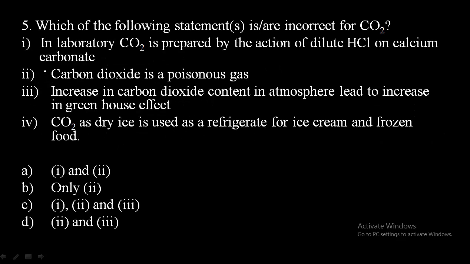The fifth question: which of the following statements are incorrect for CO2, that is carbon dioxide? First statement, in laboratory, CO2 is prepared by the action of dilute HCl on calcium carbonate. This is the right statement. Carbon dioxide is a poisonous gas. This one is a wrong statement, because carbon dioxide is not poisonous. Carbon monoxide is poisonous, but carbon dioxide is not a poisonous gas.